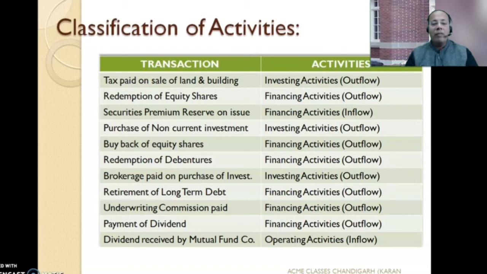Dividend received by a mutual fund company. Normally, dividend received would be termed as financing activity, but because it is being received by a mutual fund company whose primary business is the same, for that particular business, it will be termed as an operating activity inflow.